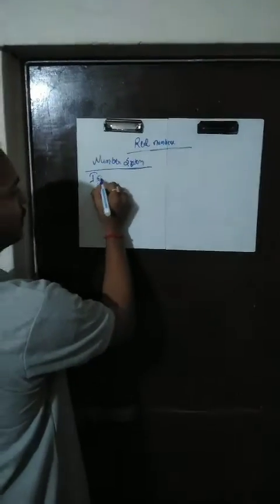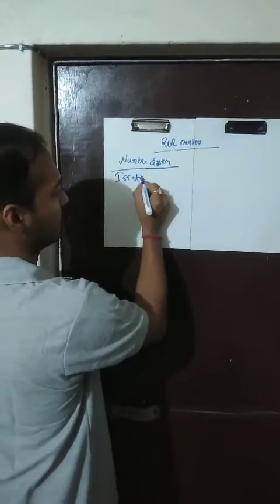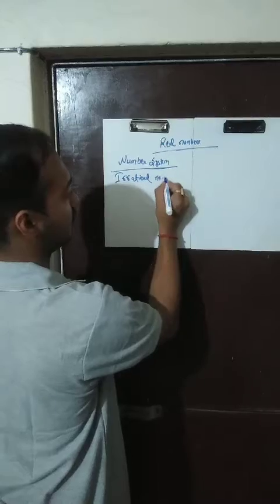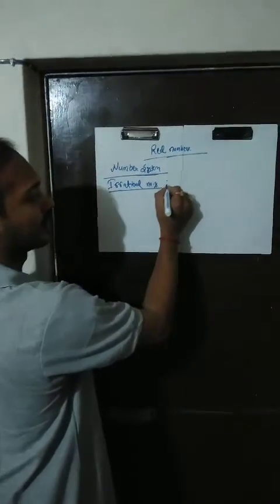Now we will be discussing irrational numbers. Let us define irrational number first.